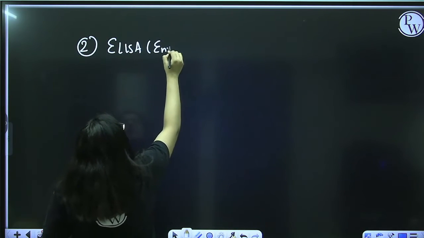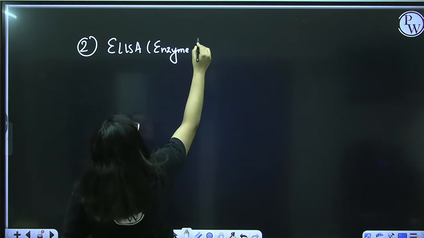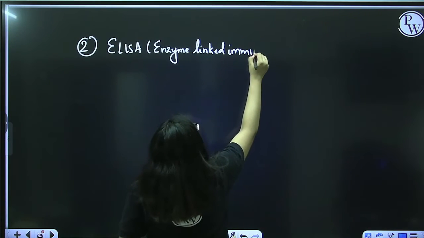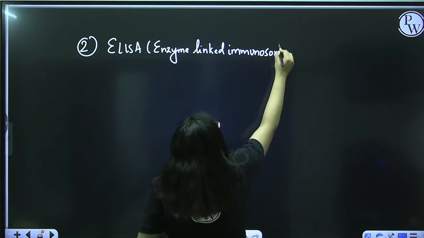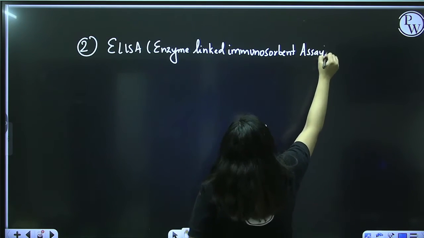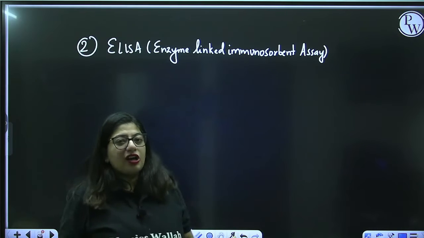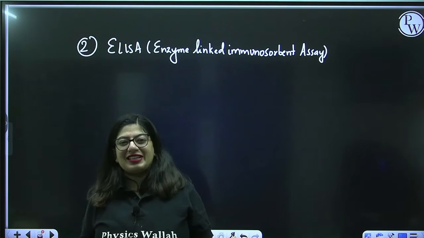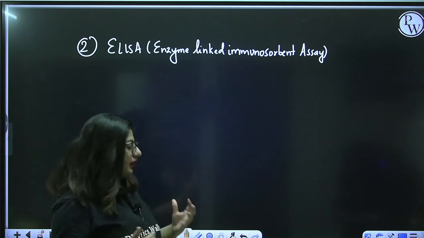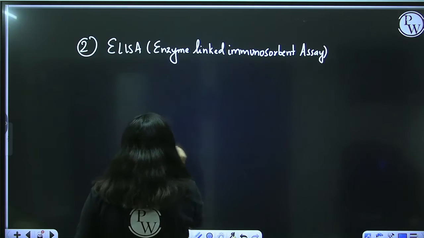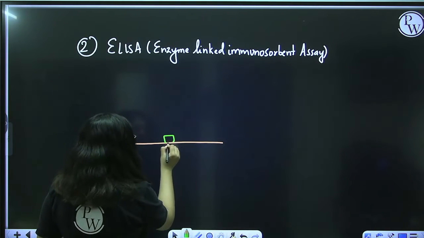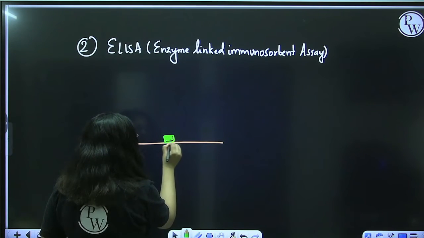Second test is ELISA. The full form is enzyme linked immunosorbent assay. This is the assay with A, that means detection technique. Now what do we do in ELISA? In ELISA we have a plate, and to this plate a protein of virus is attached. It's already attached. This is how you get the plate.